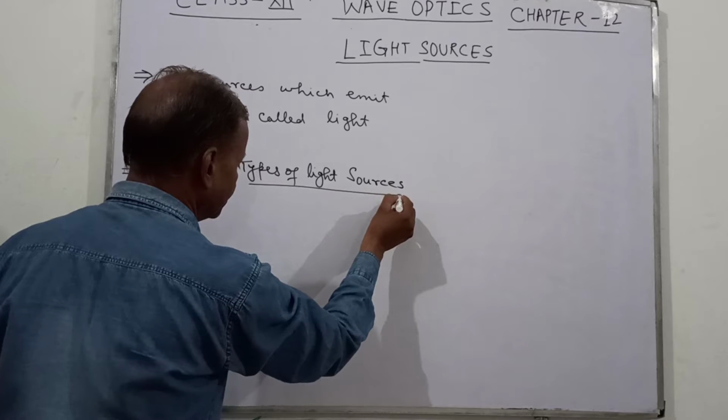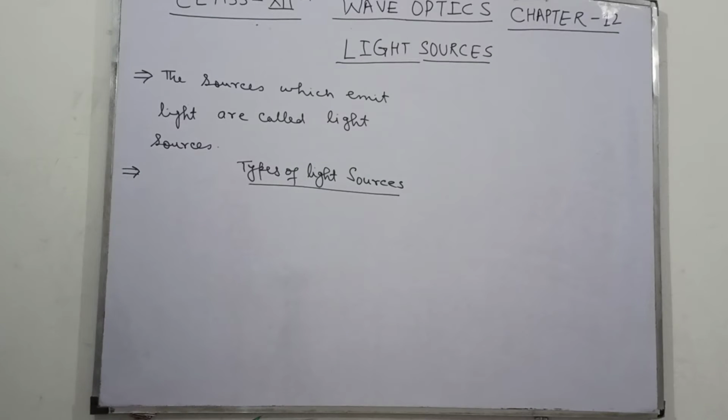Types of light sources. So these are the two types of light sources.